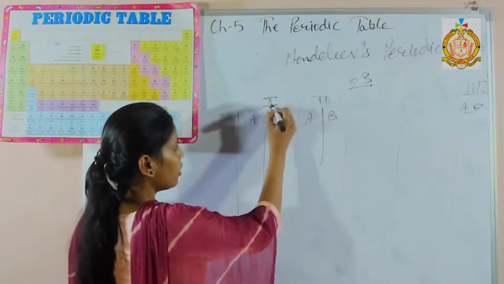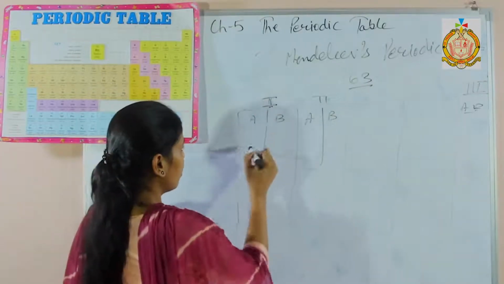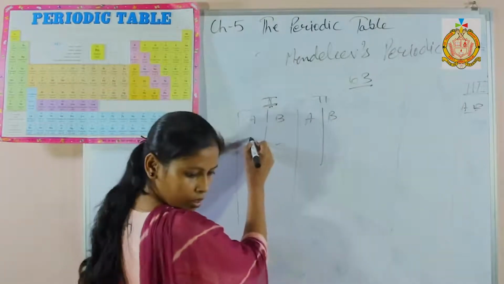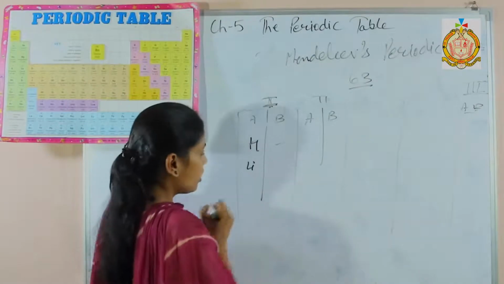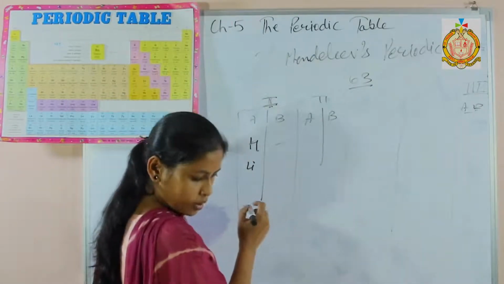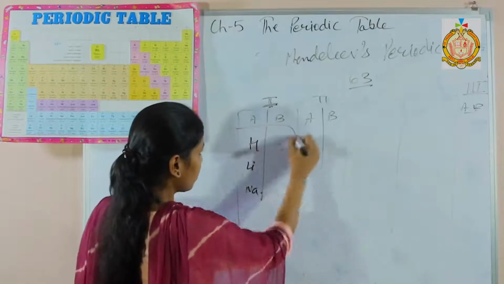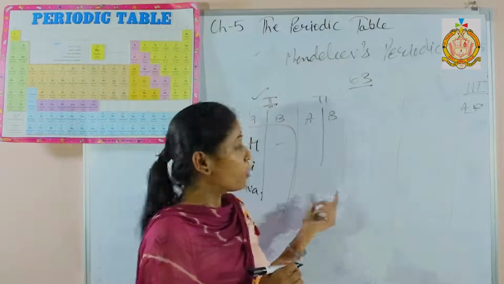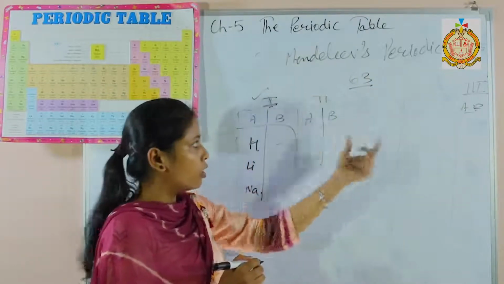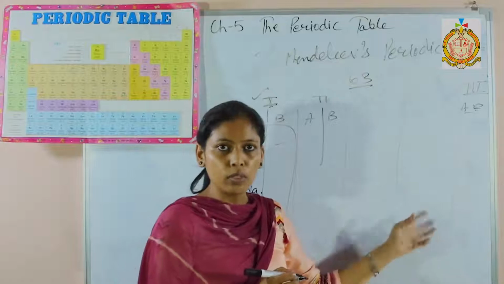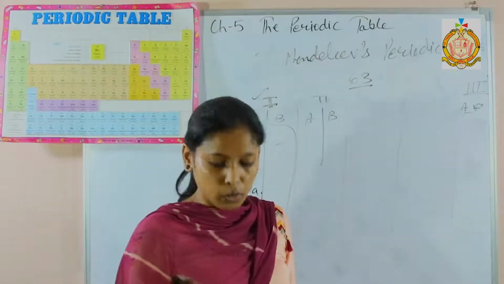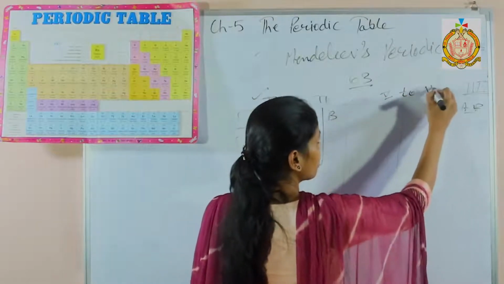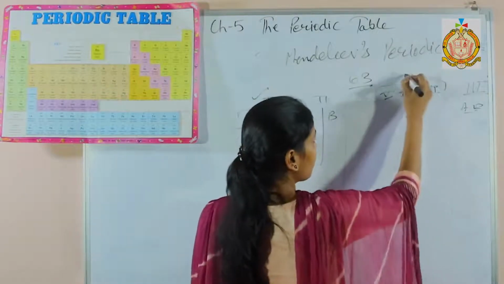The valency of group 1 elements is the same as the group number. In group 1, here hydrogen is there, lithium, sodium. Their valency is the same as the group number, 1. For the second group, element valency will be the same as the group number. Third is also the same. Fourth is also the same. But for groups 5 to 7, how can we find out the valency? Subtract the group